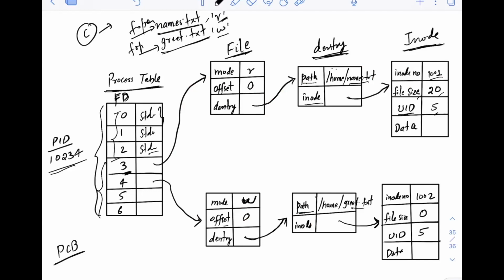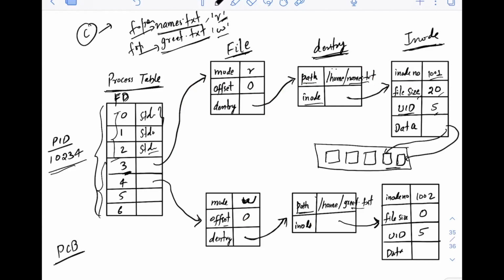Of course, I have not drawn it, I didn't have space here. But let's say you will have the disk here, and a lot of blocks will be here on the disk. And this data will typically be pointing to these. There can be multiple pointers also, it's not a single one. Maybe in these 2 blocks, let's say, this names.txt data is stored. So this data will point to this.